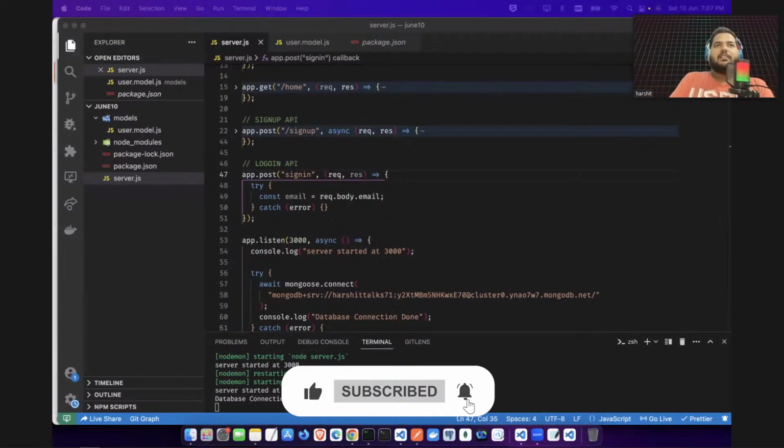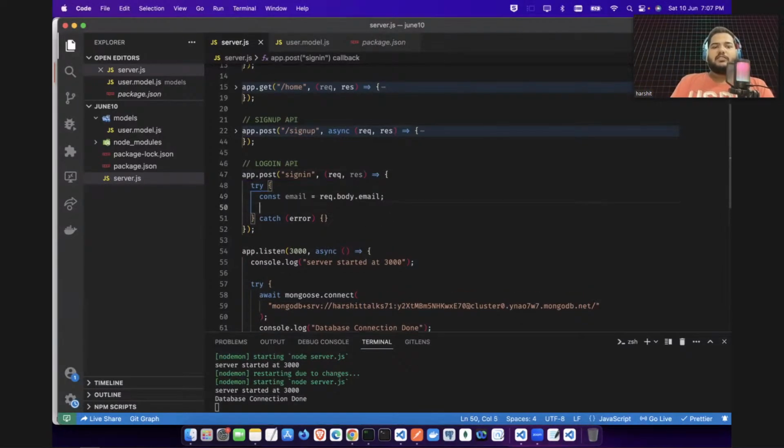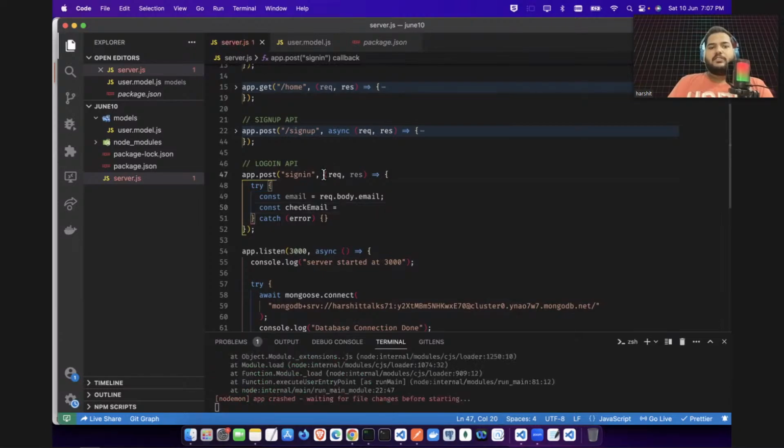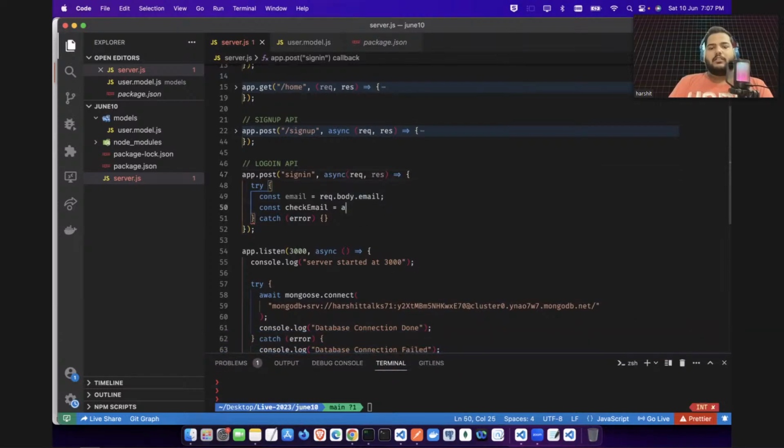Let me check the chat and all. Okay, so you can check if this email address is valid or not. If your email address is not valid, there's no point to check your password. So that's why we will do the email checking. So what we will be doing is, we will be saying here check email, and again we will be using async here. Okay, and let me stop this server because it will be auto running for long. I need to write lots of code now.